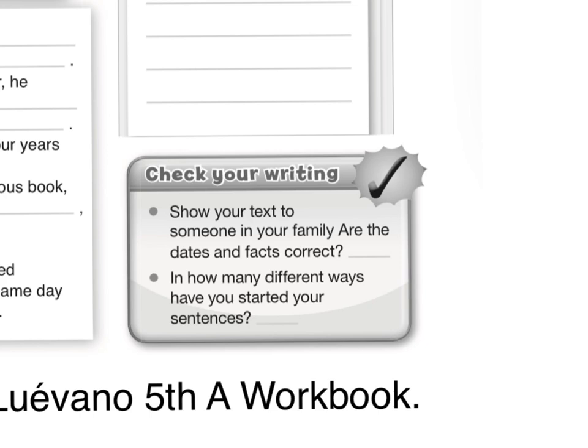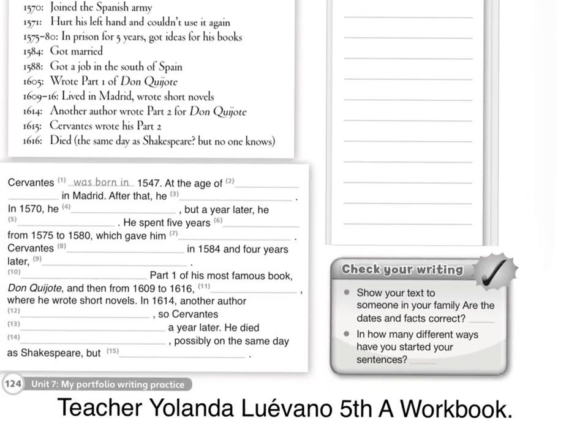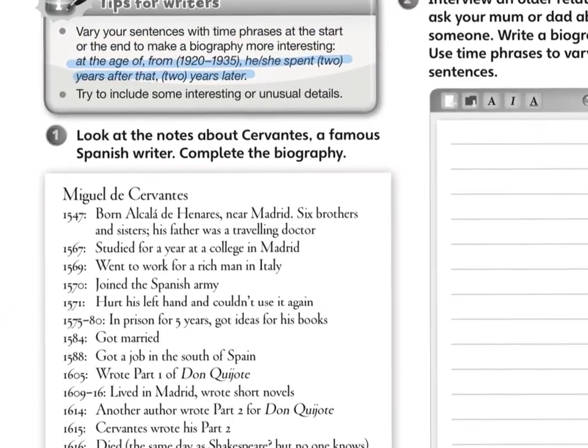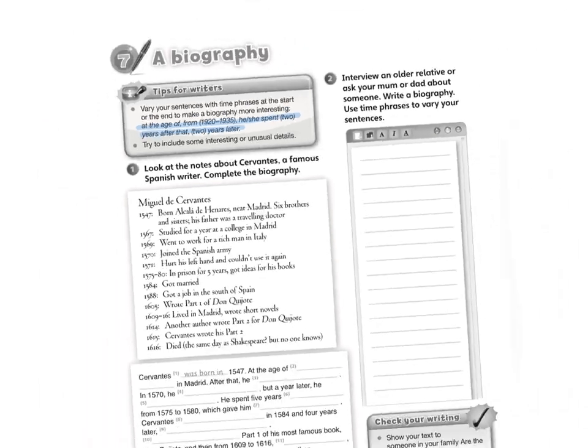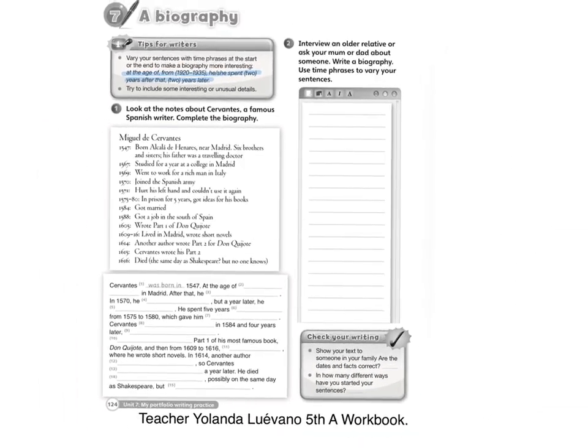You have to show the text to your family and check that the data is correct. And you have to check that you started your sentences using many of these phrases that I underlined in blue. Okay? So, please, I want you to do that. And we have also another practice.